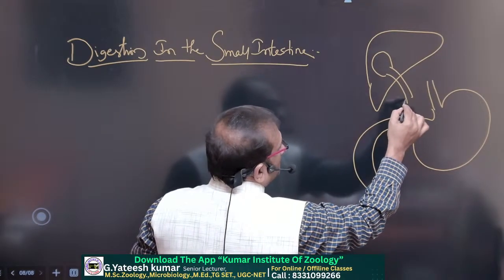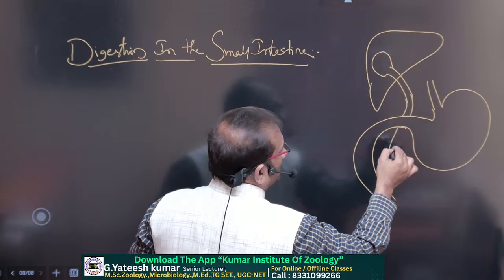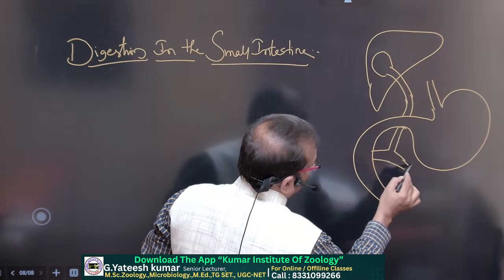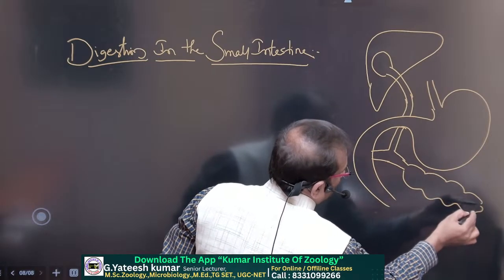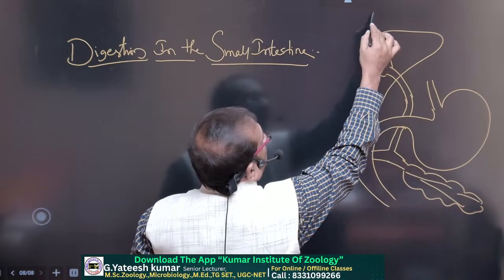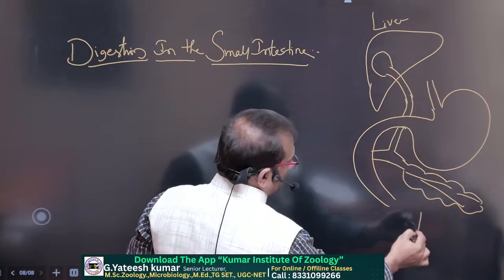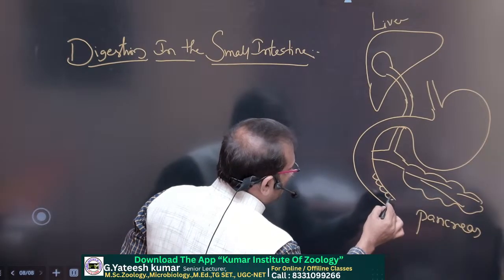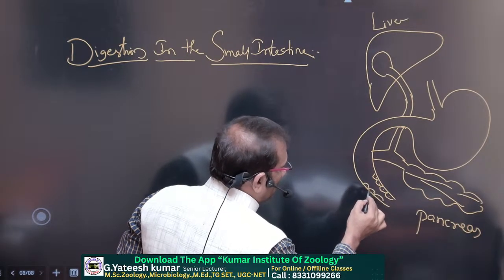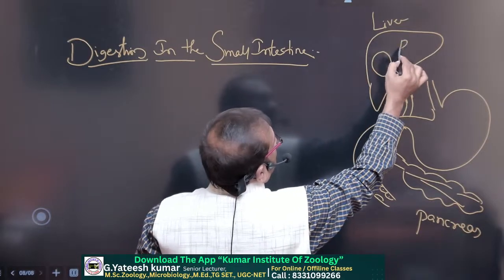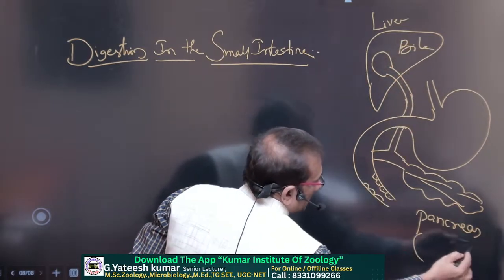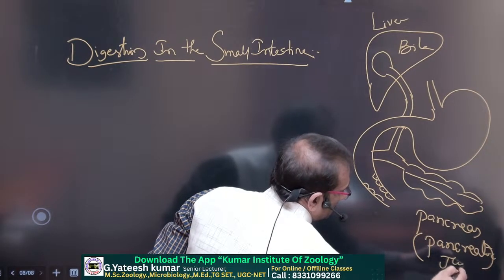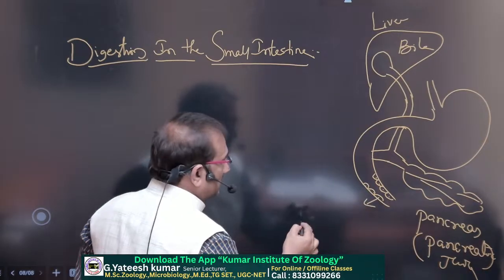Duodenum, pancreas. So liver, here pancreas. These are the cells present in the small intestine, duodenum. So the liver secretes bile juice, the pancreas secretes pancreatic juice, and the small intestine secretes intestinal juice.